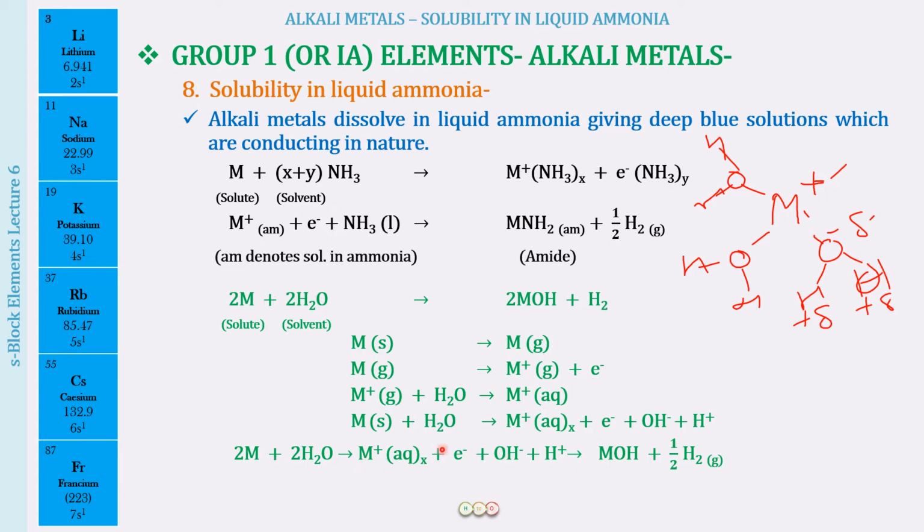Now what happens to these electrons? Well, an electron is a negative charge, right? Any such charge is an unstable species, so it tries to neutralize itself. So this electron suddenly finds that there is some H positive also present. This is a positive, this is a negative, so they get attracted towards one another. What will be formed? A hydrogen atom. A hydrogen atom combining with another hydrogen atom to gain stability will form the hydrogen molecule, right? So in the process, hydrogen is evolved, and along with that, metal hydroxide is being formed, right?